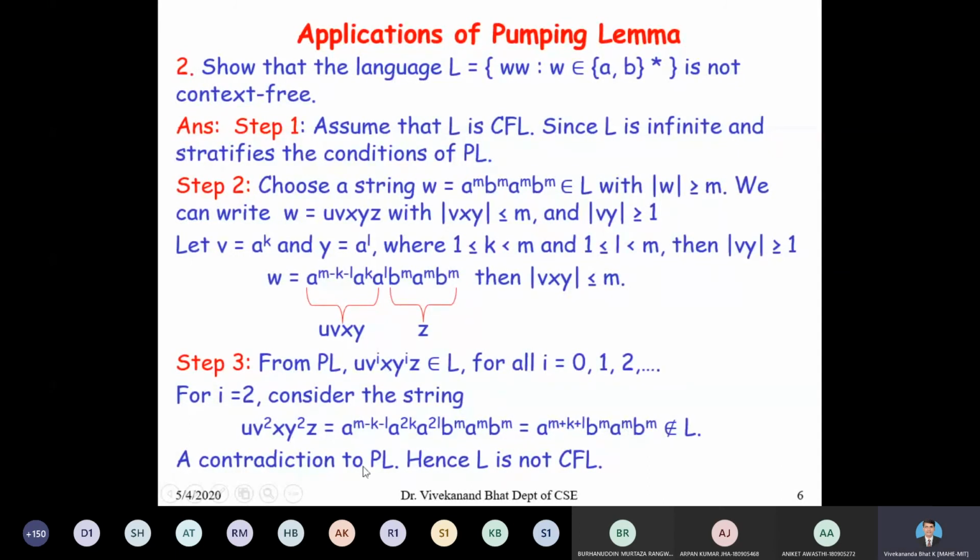So this is a contradiction to the pumping lemma, because to satisfy the pumping lemma, u, v to the power of i, x, y to the power of i, z must belong to L for all the i's. But it fails for i equal to 2. For i equal to 2, we have proved that this pumped string does not belong to L. So we get a contradiction to the pumping lemma. Therefore, our assumption that L is context free is wrong. Hence, L is not context free.